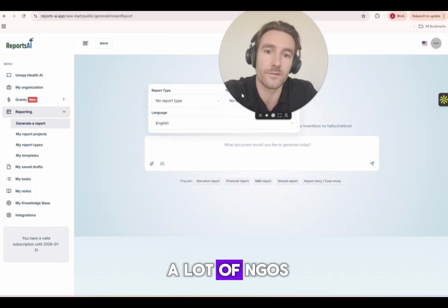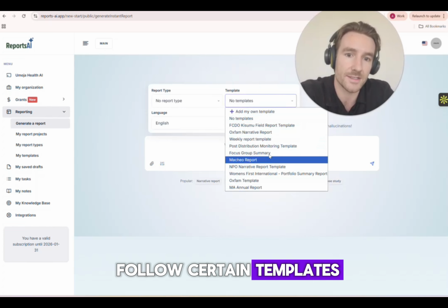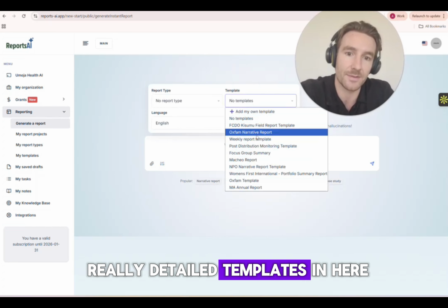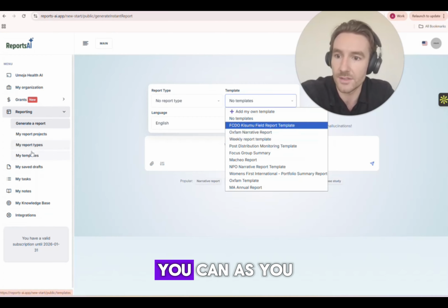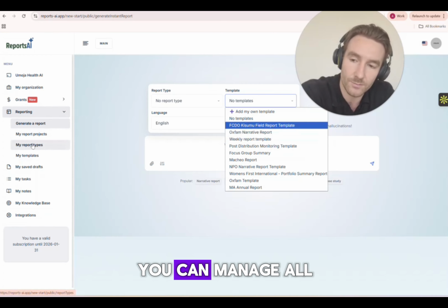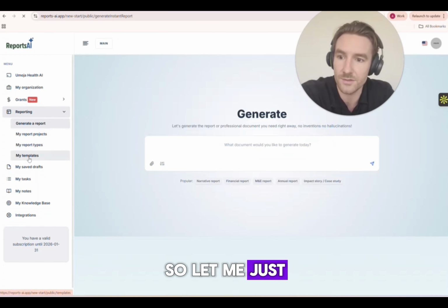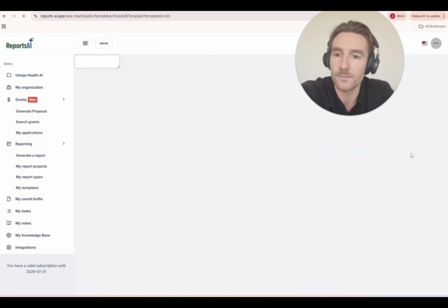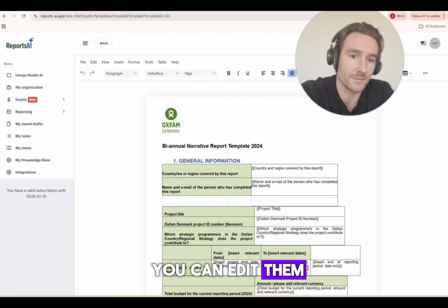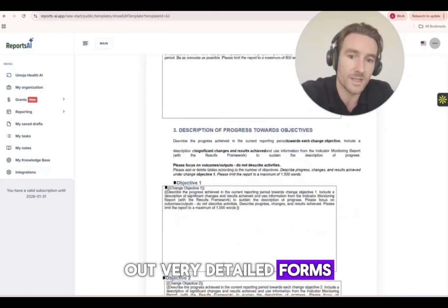Also, I know a lot of NGOs have to follow certain templates. So I built some really detailed templates in here, like Oxfam templates, SCDO ones. As you can see down here, you can manage all your different report types and templates. Let me quickly show you what a detailed template looks like, this Oxfam one, for example. You come in here, you can edit them, etc. So you can see you can fill out very detailed forms like this.